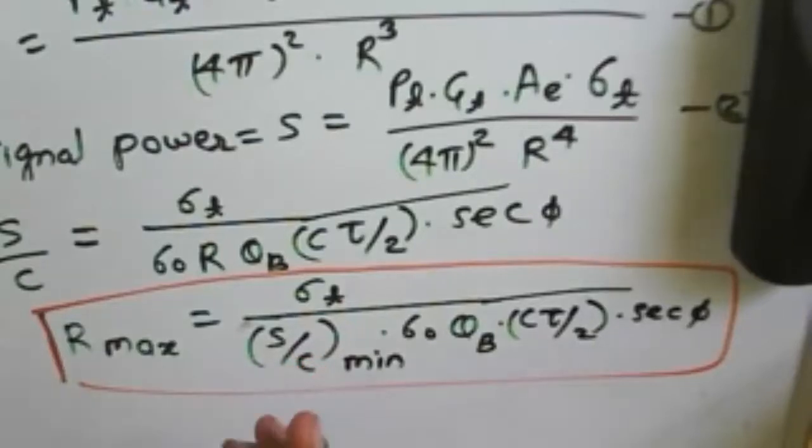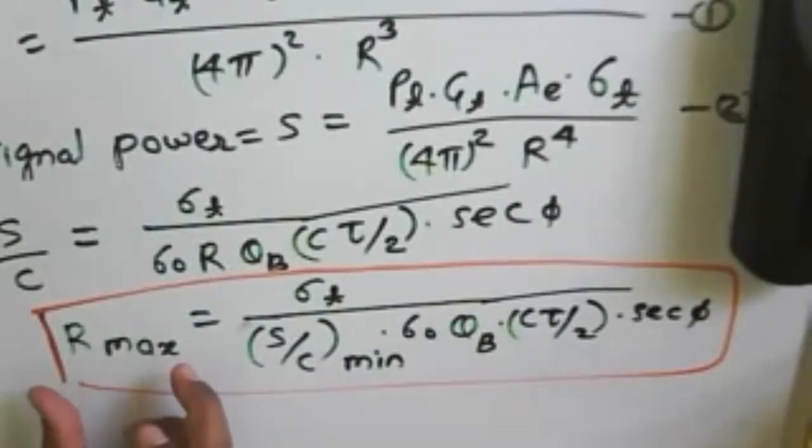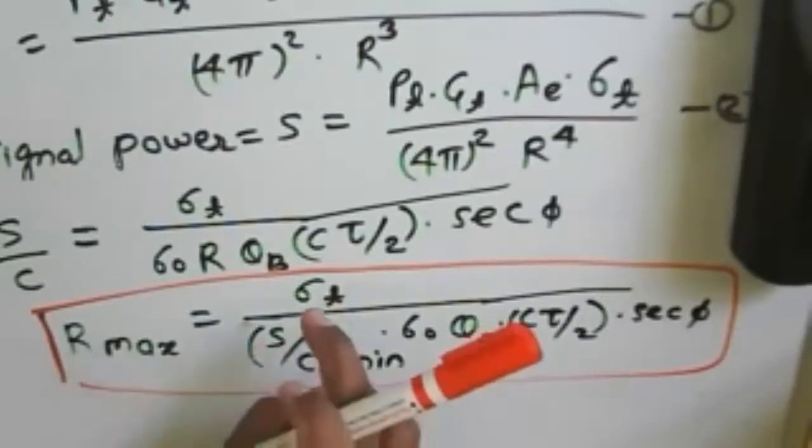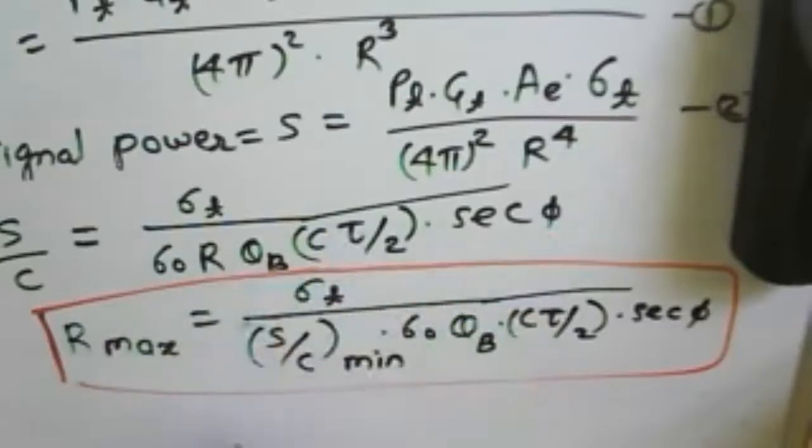We are not considering noise right now. But if we say that noise is there, then in that case the clutter power C has to be larger than the receiver noise power. Then we can consider this equation R max with respect to the signal to clutter ratio, and that will give us the radar range equation.